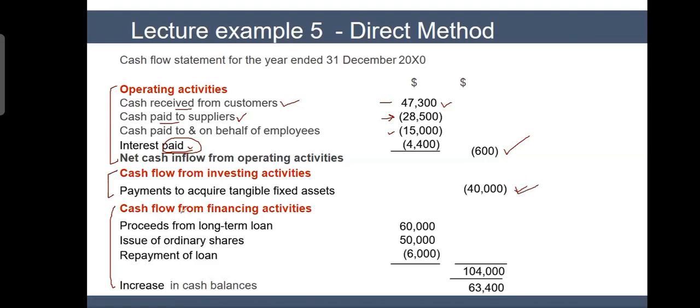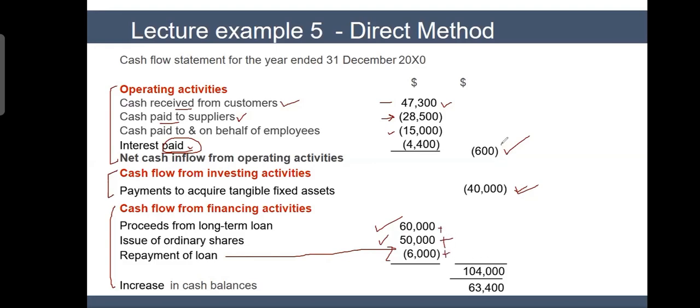You purchase something. Then comes cash flow from financing activities, proceeds from long-term loan. So you took a loan, and this is the cash which you received. Issue of ordinary shares, 50,000. Again, we got cash inflow. I call it financing inflow. And repayment of loan: maybe you return back some loan, so that is your financing outflow.